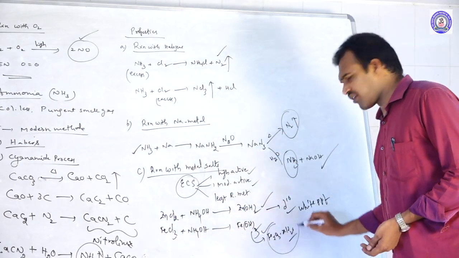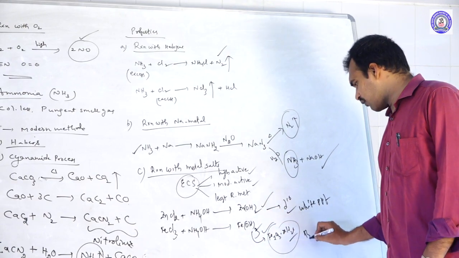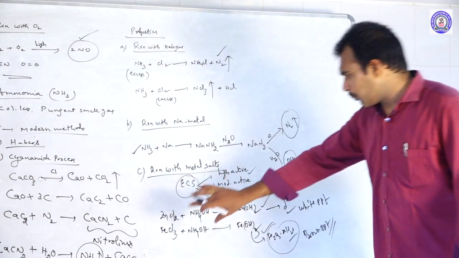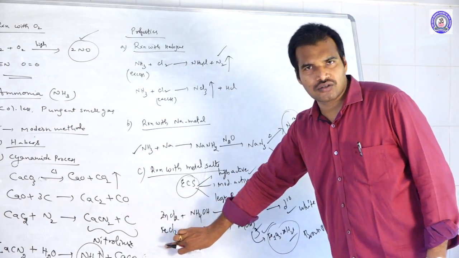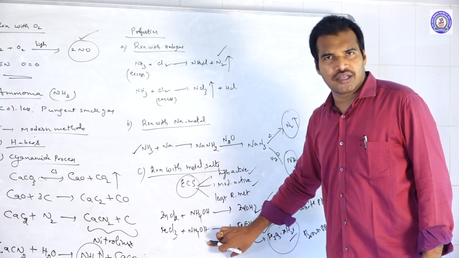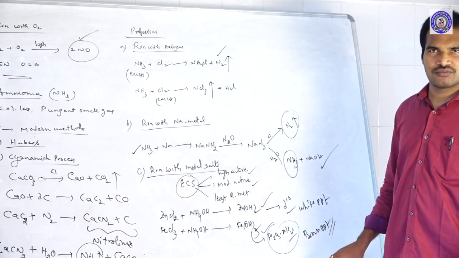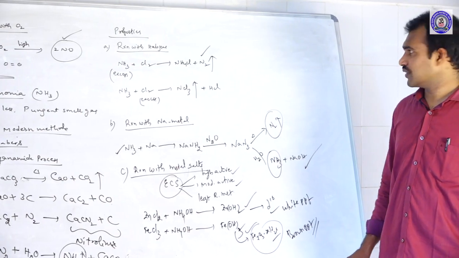So it's nothing but rust. What is the color of rust? Brown color precipitate. So moderately active metal salts on reaction with aqueous ammonia give different colored precipitates.